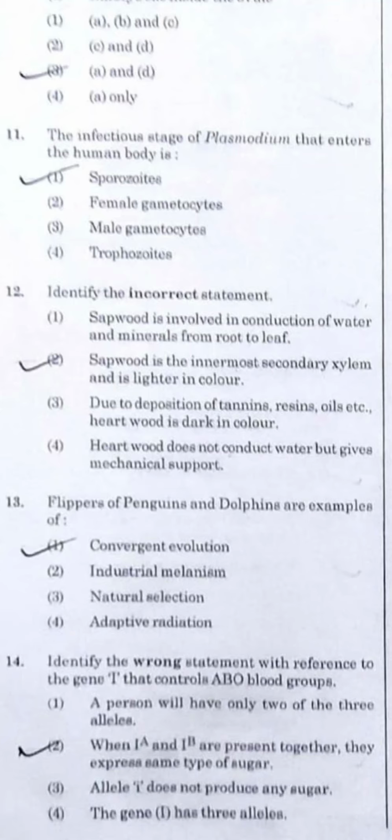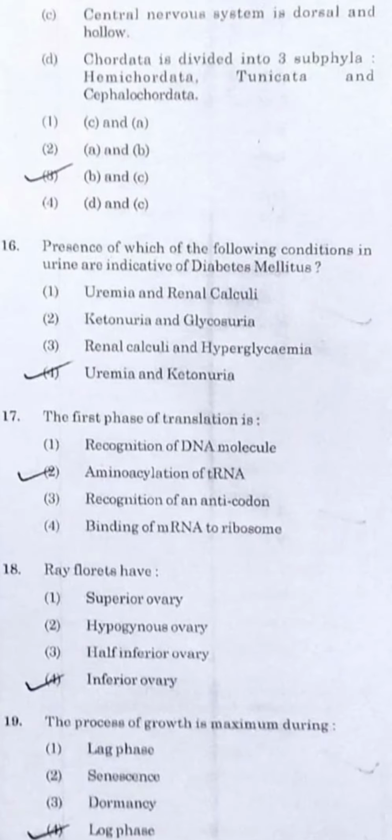Question number 14. Identify the wrong statement with reference to the gene I that controls the ABO blood group. Here you just have to go for the answer option number 2: when genes IA and IB, these are the alleles, are present together, they express the same type of sugar. This is not correct at all. If the alleles are different, they have to produce different types of sugar. So this will be the incorrect one.